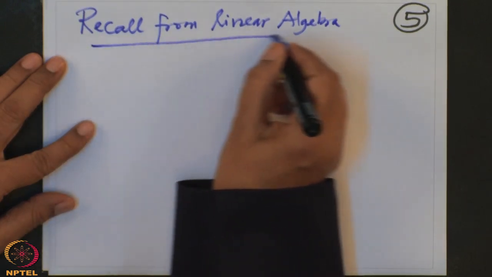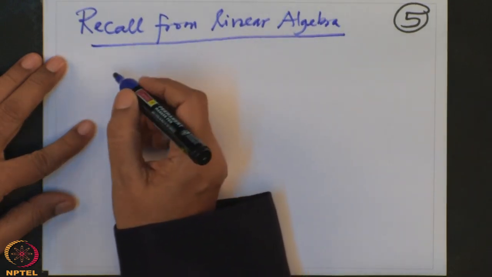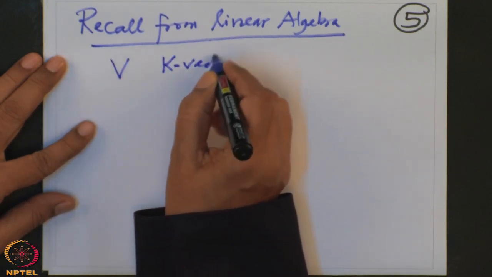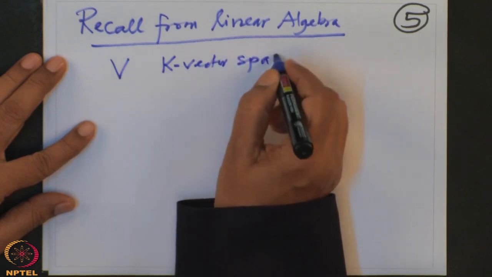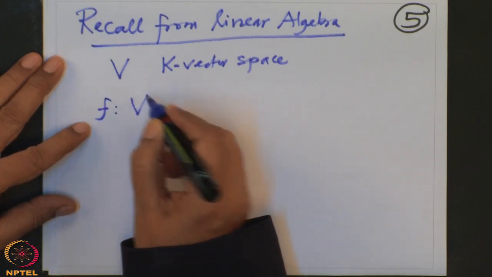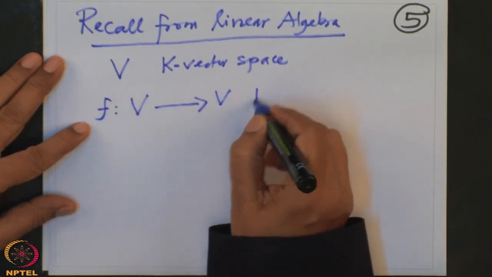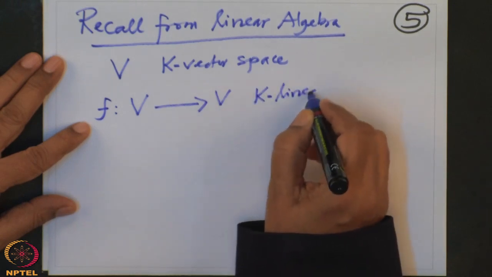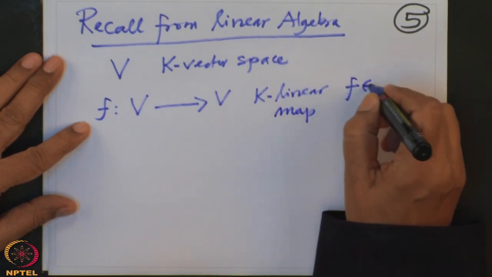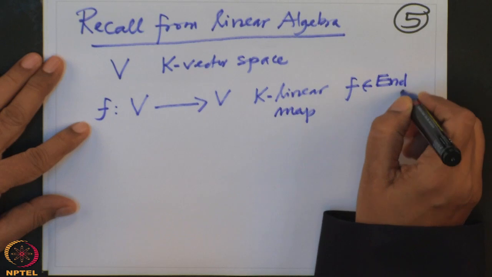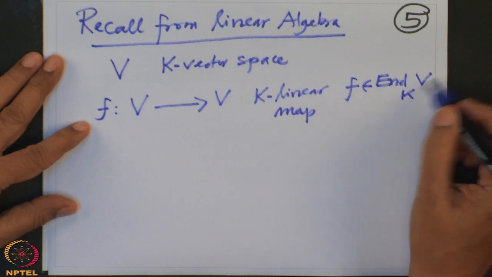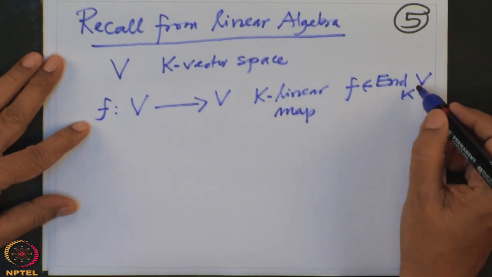Whenever I have a vector space V, a k vector space, and a linear operator on V, F from V to V, a k linear operator, a k linear map. So it is an element F belonging to End_k(V). That means it's an endomorphism as a k vector space, not k algebra. K algebra doesn't make sense. It's a k linear map.